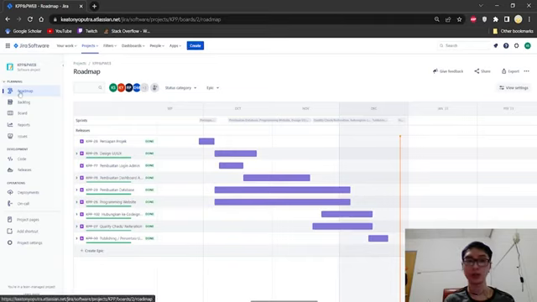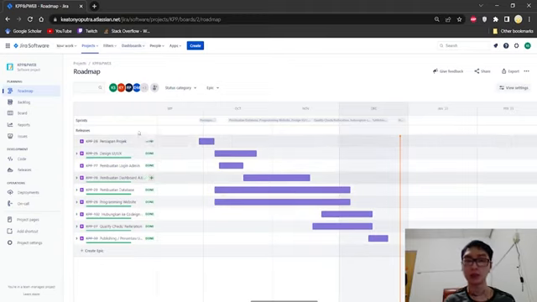In this application, we have the roadmap, the backlog, the board, everything is already here. Now I'm going to explain one by one what we do, what has actually been done, and what all the features are. First we have the roadmap. The roadmap is used for our schedule and when our product releases are supposed to come out.